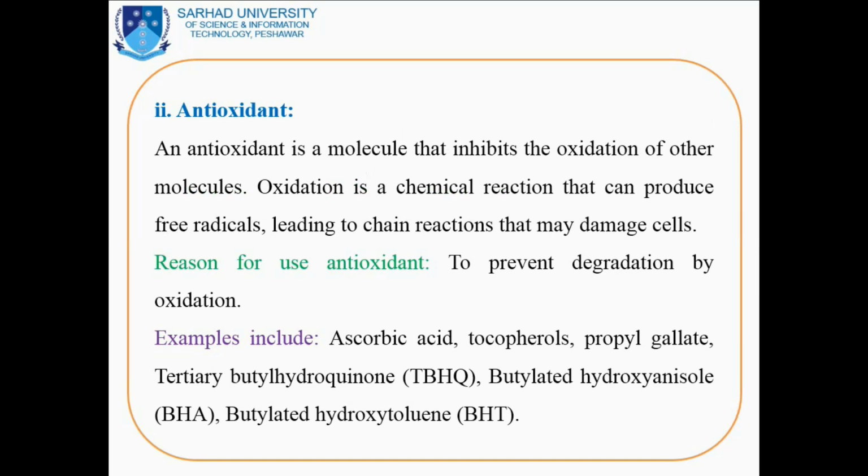The second ingredient in the formulation is antioxidant. Antioxidants are the molecules that inhibit the oxidation of other molecules. It means that it prevents oxidation. Oxidation is basically a chemical reaction that can produce free radicals, leading to chain reaction that may damage cells. Why do we use antioxidant in the formulation? To prevent degradation by oxidation. If any formulation is exposed to oxidation, there is a degradation in the formulation or the product.